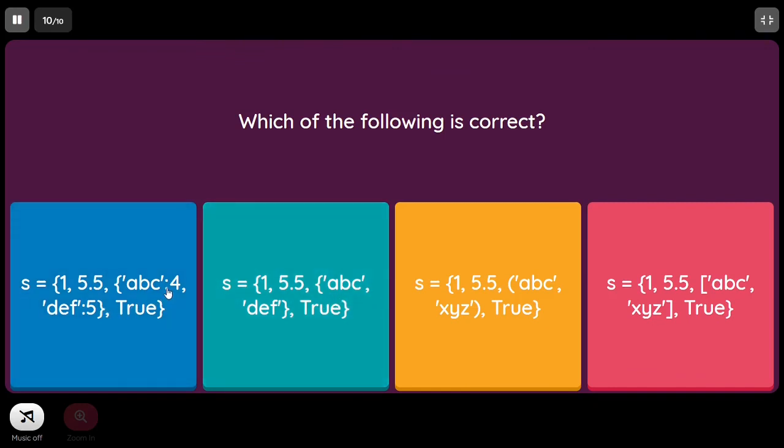And next, again we are using a set here. In the first option we are using a dictionary. In the second option we are using a set as one of the elements of the set. So this is also wrong. And the third one, yes, this is valid. This is the correct one because we are using a tuple. As mentioned, we are not supposed to use a mutable collection as an element of a set. And the last one, again, it is going to be wrong because we are using a list, which is also a mutable type. So we are not supposed to use a list, set, or dictionary as an element of a set. You can use a tuple as the element of a set because a tuple is immutable. So that is permissible.